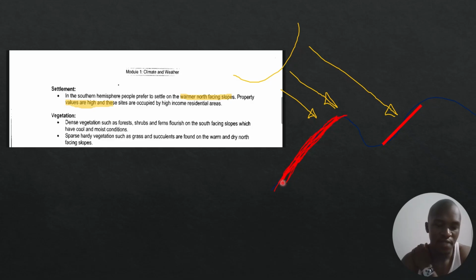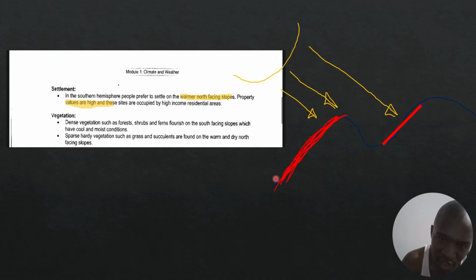Okay, vegetation. It says that there will be dense vegetation such as forests, shrubs, and ferns on the south-facing slope. Remember, south-facing is cool, but at the same time, it has some moisture. So obviously, there's going to be dense vegetation. There's going to be a lot of vegetation on the south-facing slope, which is not receiving a lot of sunlight, because now it is able to retain some moisture.